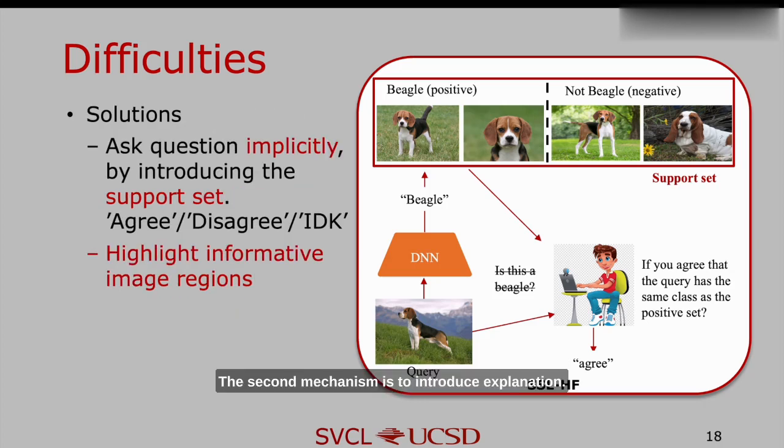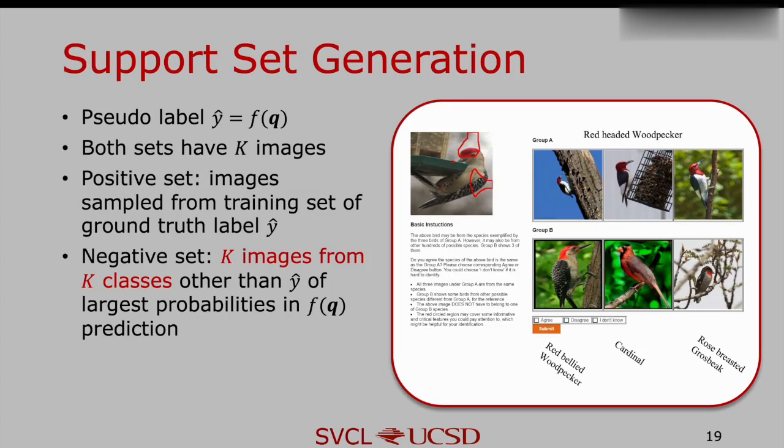The second mechanism is to introduce explanation. Because the examples of support sets are still very fine-grained, it might be difficult to identify the discriminative object details, so we use explanation to highlight the informative regions to help the annotation process and improve its accuracy.